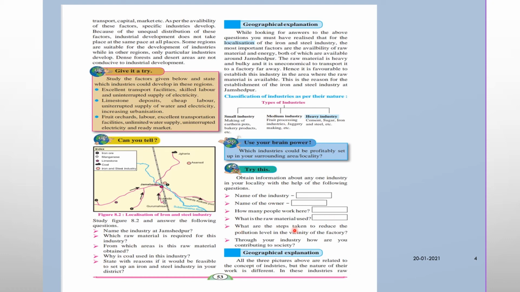Okay, what is the raw material used? Raw material used, you please write there, like cotton. Yes. What are the steps taken to reduce the pollution level in the vicinity of the factory? Through your industry, how are you contributing to society? Okay, these questions you please complete at your home.